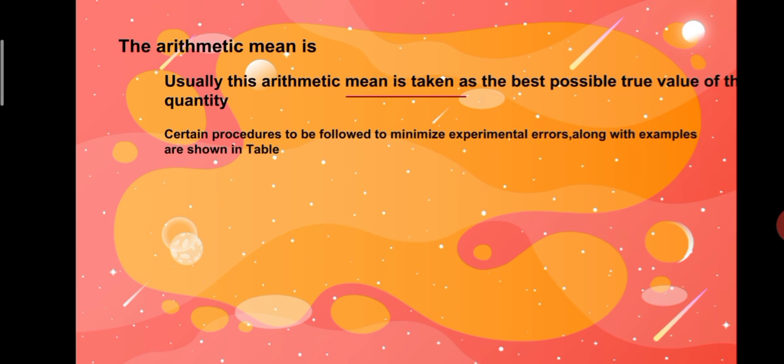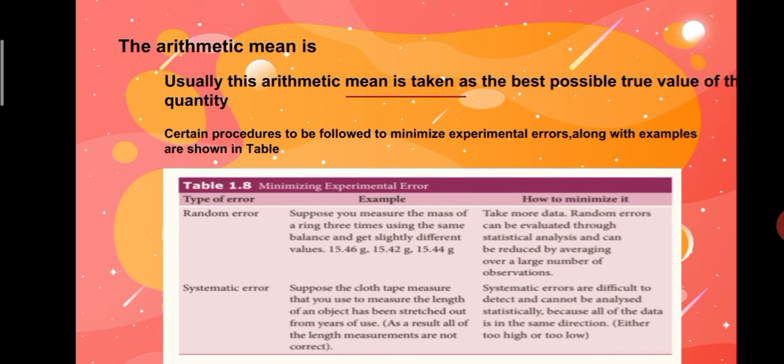Certain procedures are to be followed to minimize experimental errors, as shown in the table. Minimize experimental errors. Types of errors, example, and how to minimize. In random error, for example, suppose you measure the mass of a ring 3 times using the same balance and get slightly different values: 15.46 gram, 15.42 gram and 15.44 gram. Take more data. Random errors can be evaluated through statistical analysis and can be reduced by averaging over a large number of observations.